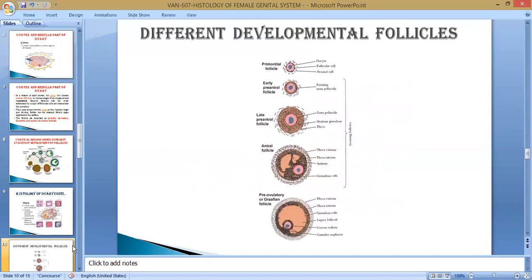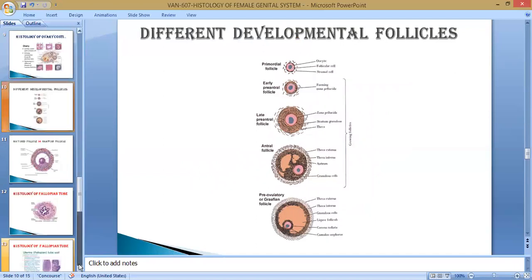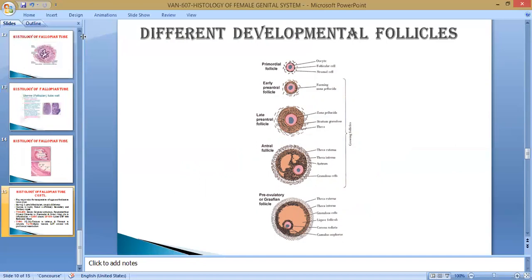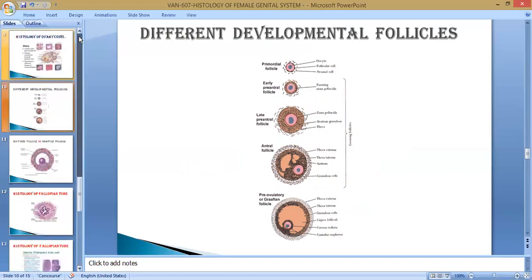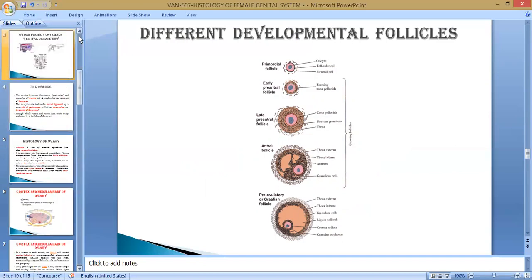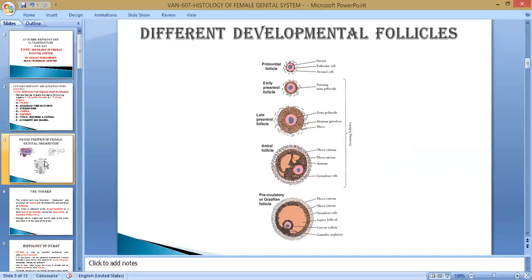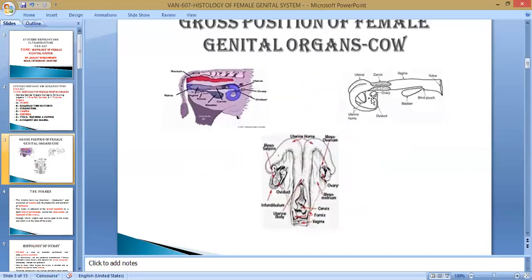Next part after the histology of the ovary is the fallopian tube. Because you have already seen here, this is the ovary, and this tubular, funnel-shaped structure is known as infundibulum, and the dilated part is known as ampulla, and later on it converts into the isthmus, the constricted part, and from here the uterus starts.